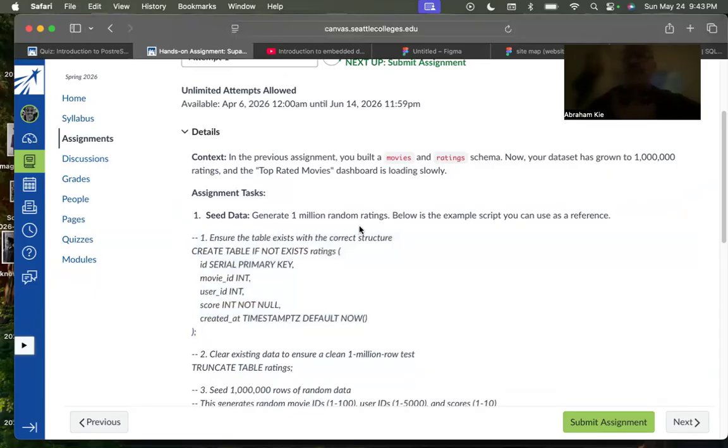Below is an example script that you can use as a reference. Just to go over this really quickly, because I want to keep within the time frame: the query is CREATE TABLE IF NOT EXISTS, and the table in question is ratings. Then this is the criteria, like the primary key and the different categories, and the values and data types associated with them.